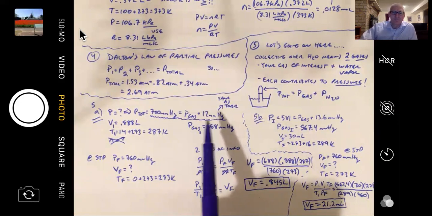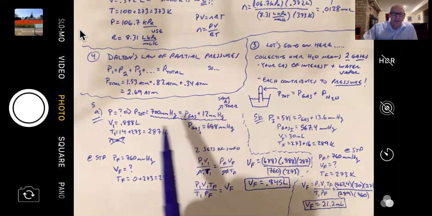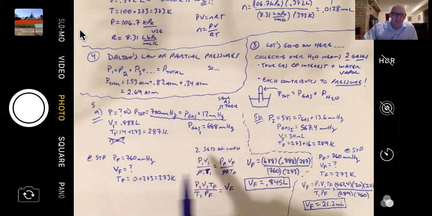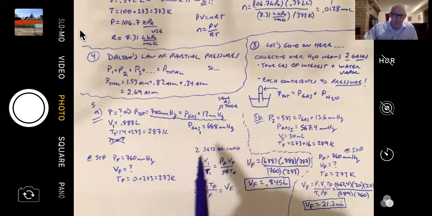Now, once I recognize what the pressure is of the gas, I use the volume, and I converted this to liters just because. This ends up being a P1 V1 N1 T1 P2 V2 N2 T2, a combined gas law problem.